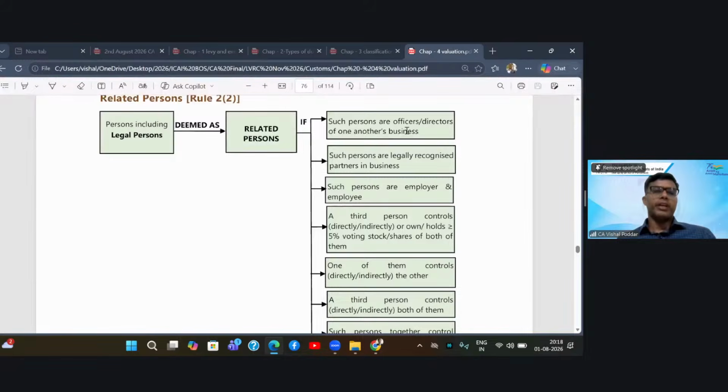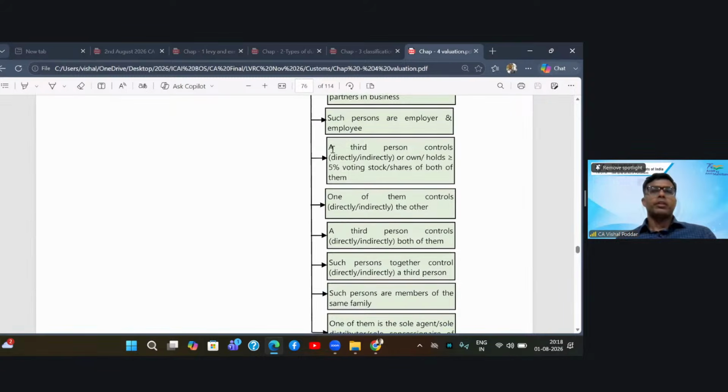So it means the company and its director. They are legally recognized partners. So firm and the partners. Then persons are employer and employee. So the first three are clear: director and company, partners and firms, and employer and employee.